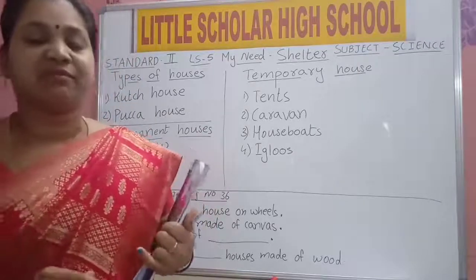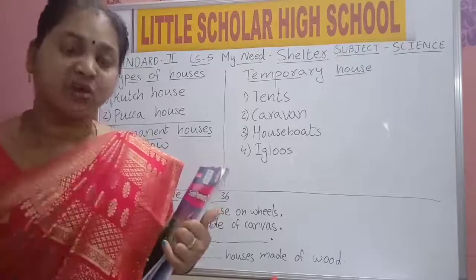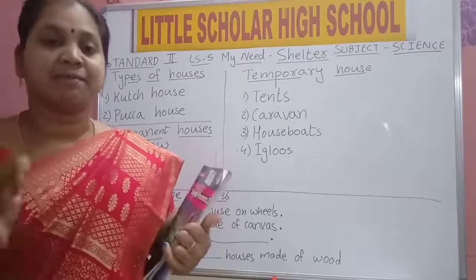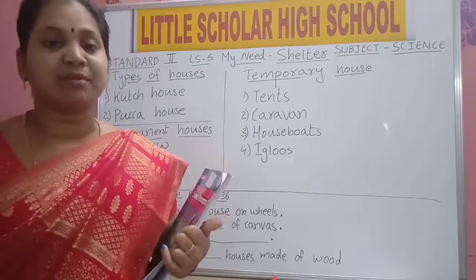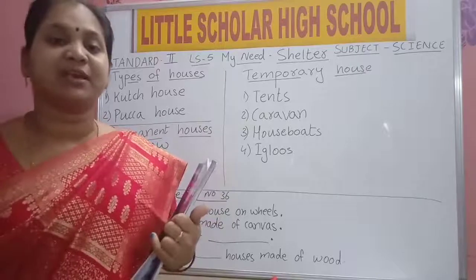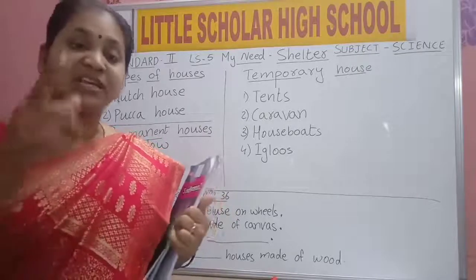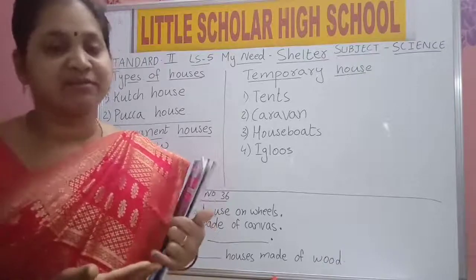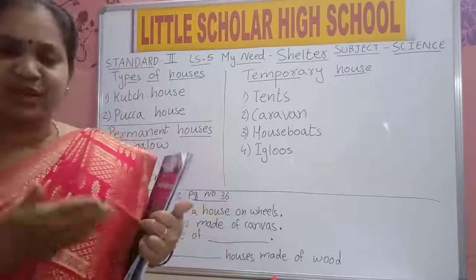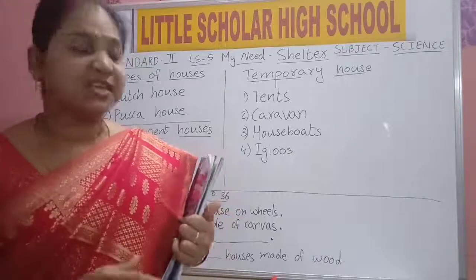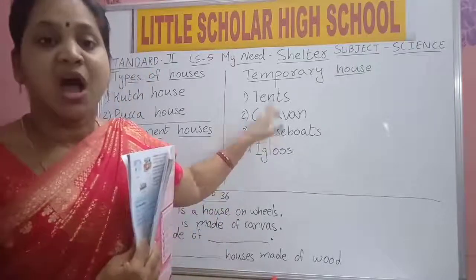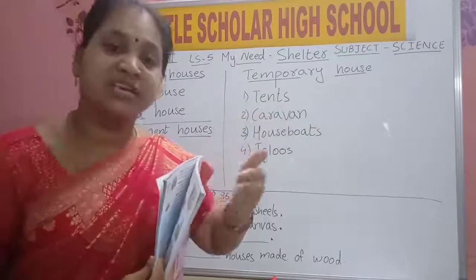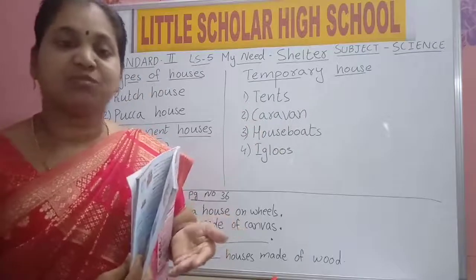Wherever you have work, we can go along with that house. They will drive and take that along with them, and when they complete their work, and again want to move to some other place, they will carry their house along with them, because that house is made on wheels. All our vehicles have wheels, that's why they move from one place to another. In the same way, these caravans are houses on wheels. It can be moved easily from one place to another.